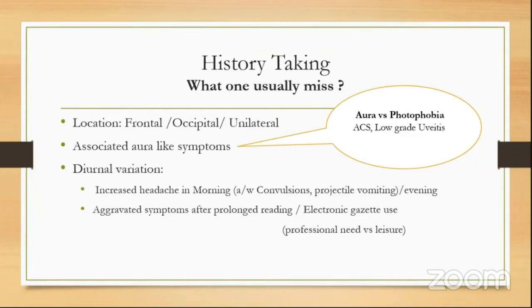Diurnal variation is also to be observed. An increase in headache in the early morning, especially associated with convulsion and projectile vomiting, can be due to CNS causes. Evening-time headache, especially the frontal one, can be due to an ophthalmic cause. The aggravation of symptoms after prolonged reading or electronic gadget use, this history is to be retrieved, because whether the prolonged activity is a professional need or just a leisure activity, the counseling part in management will differ.